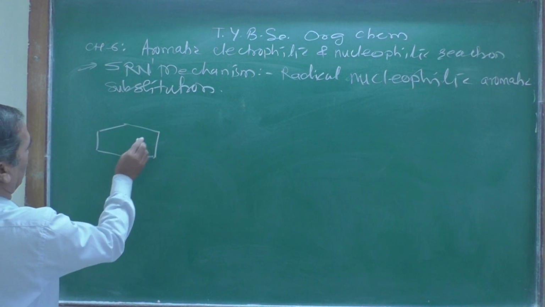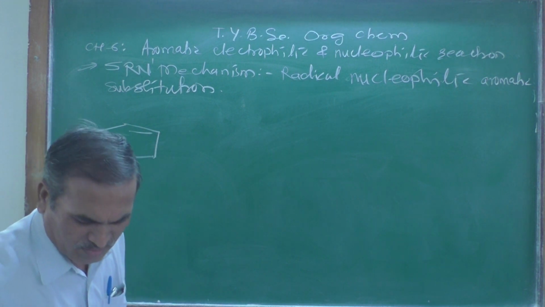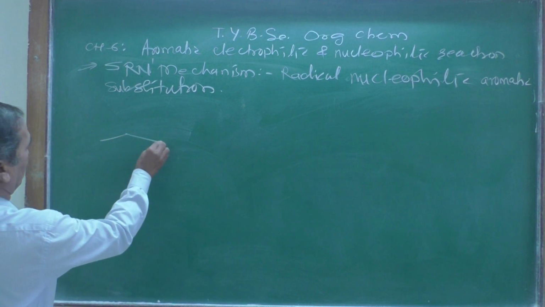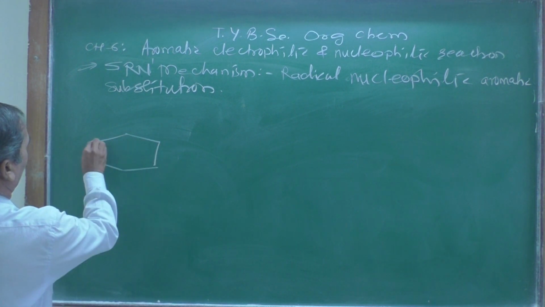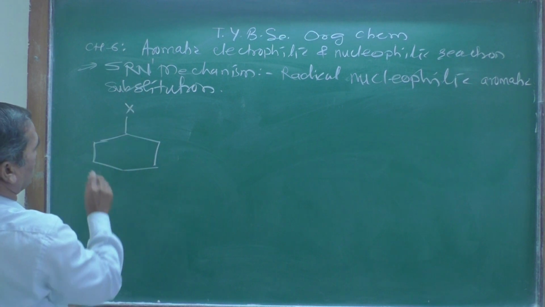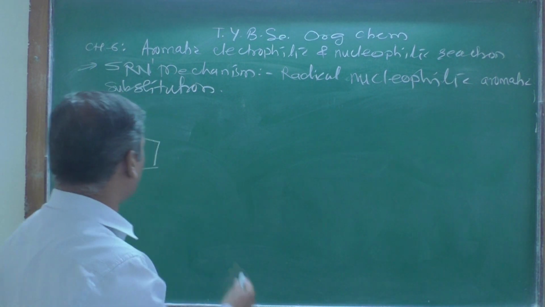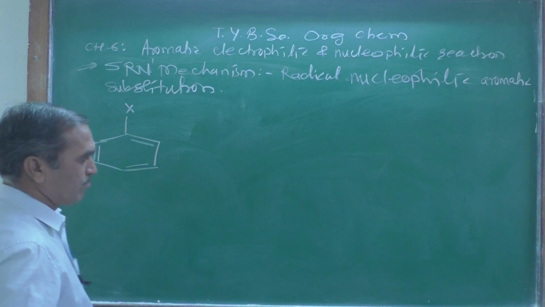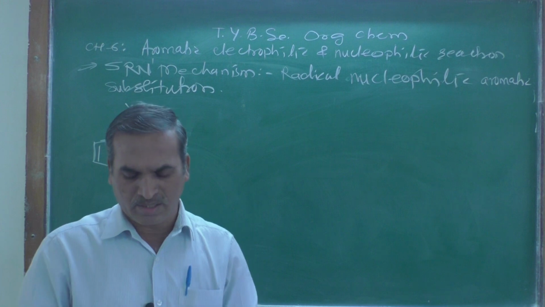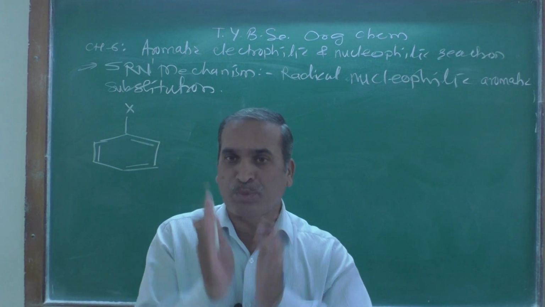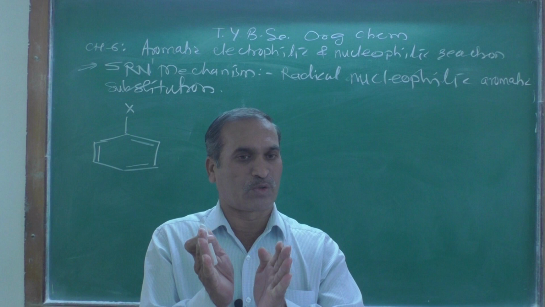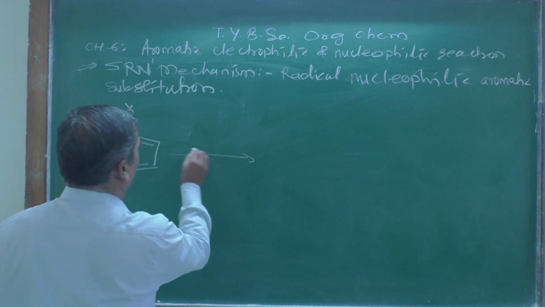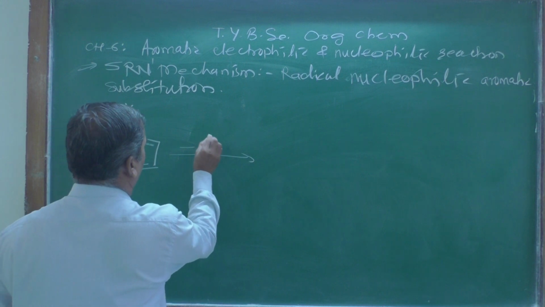Let us see, the starting compound is this one. Let me take a double bond. I am going to put it at a proper position. So here X, and then I am going to put a double bond alternatively in this manner. When this substrate is bombarded or treated with the electron